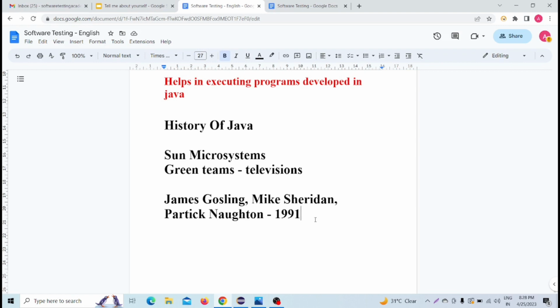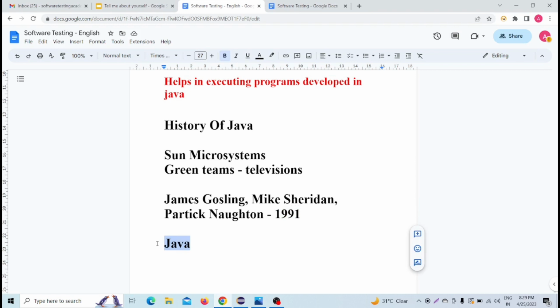As I have already told you, initially Java was designed for small embedded systems in electronic appliances like televisions and set-top boxes. From the very beginning, when Java was introduced, the name Java was not there.